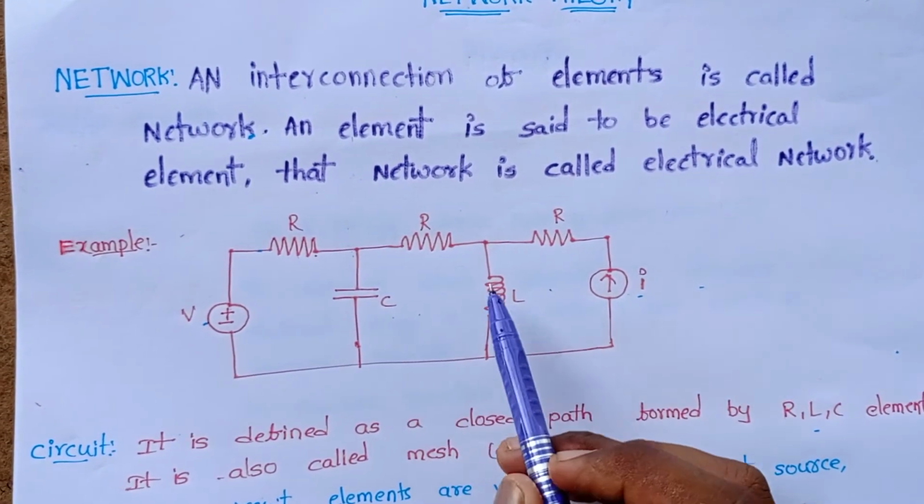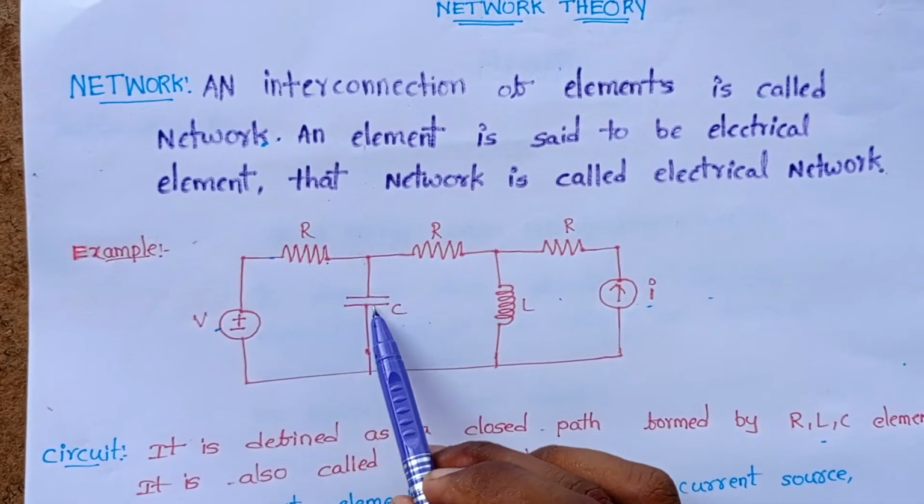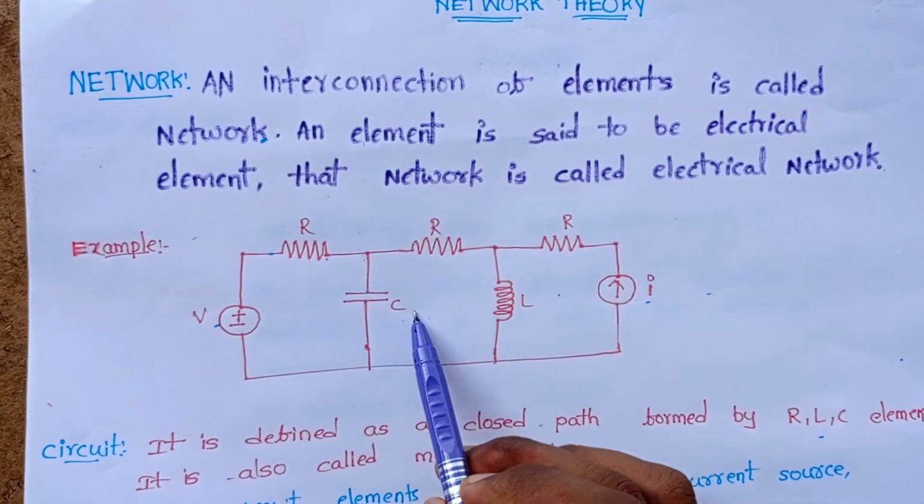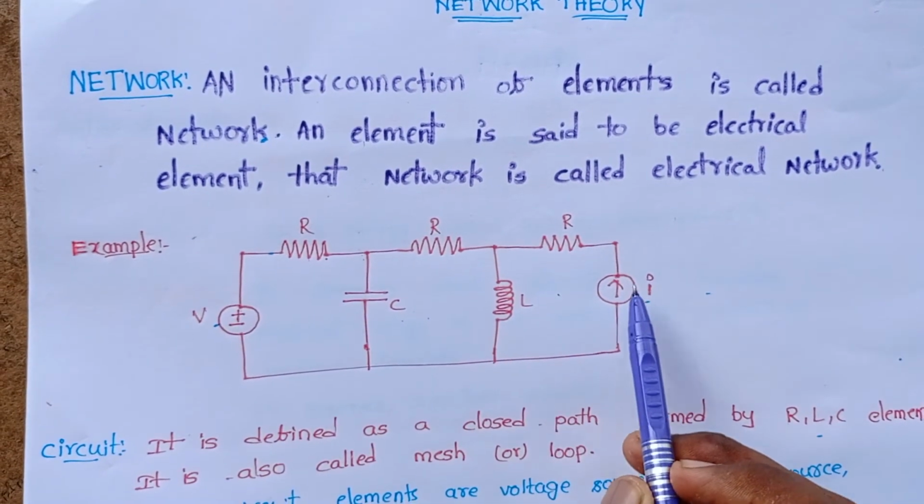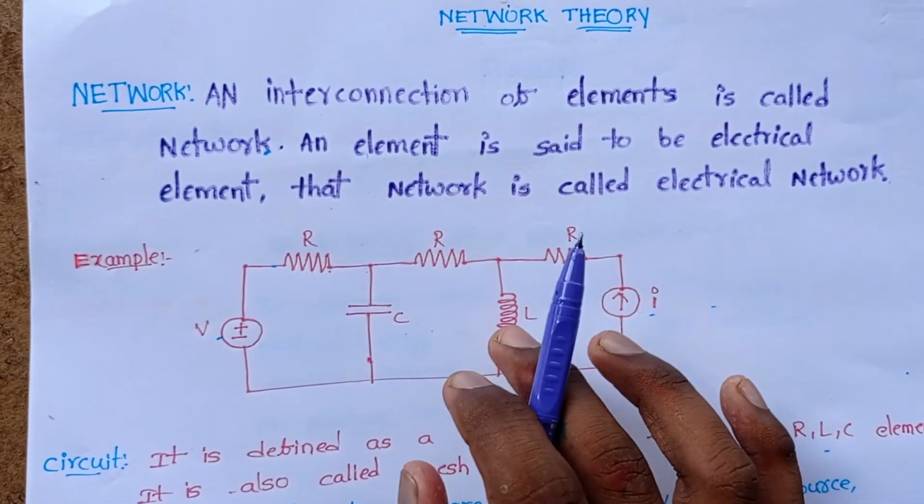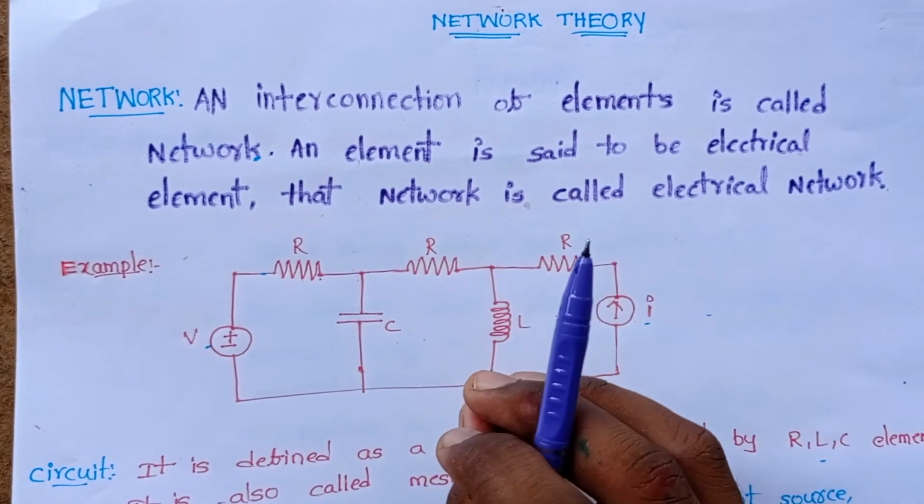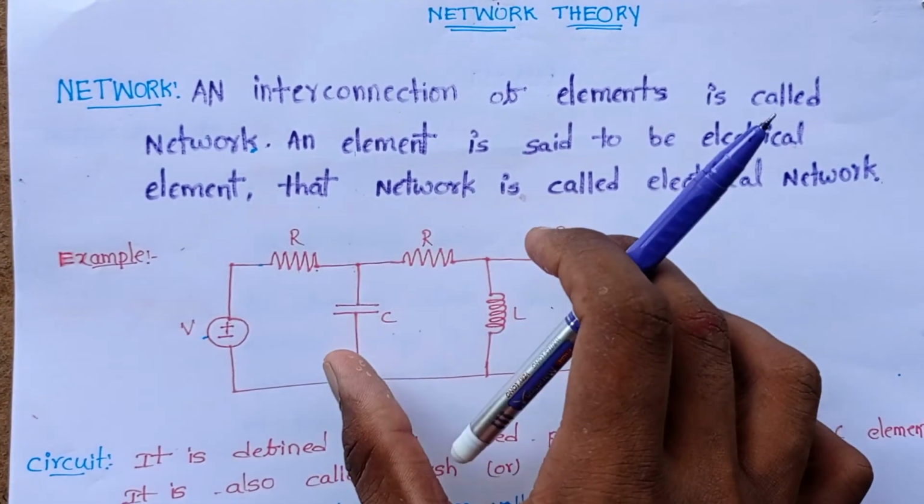This is an example of a network. This is an electronic network because here we are using electronic components: resistor, capacitor, inductor, current source, and voltage source. Here all these circuit elements are interconnected to each other. That's why we call this a network.